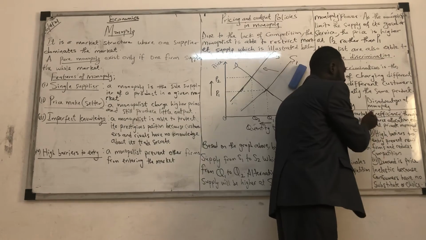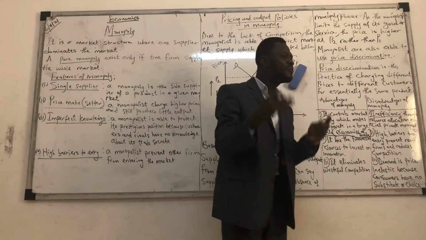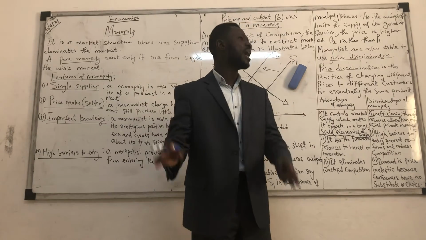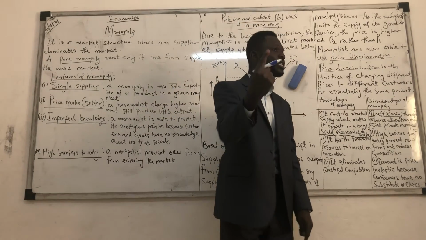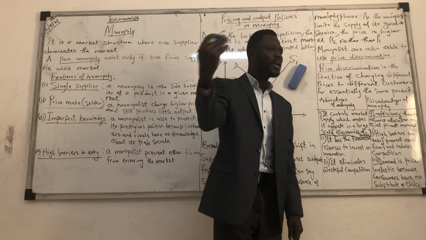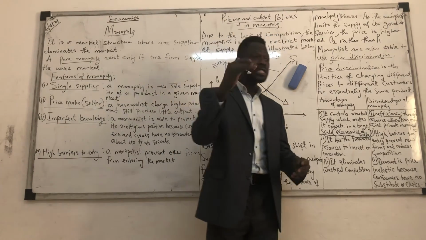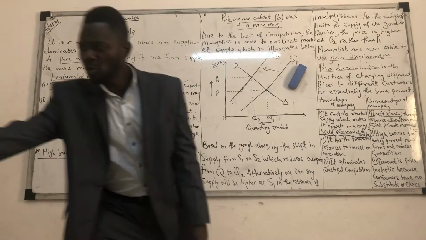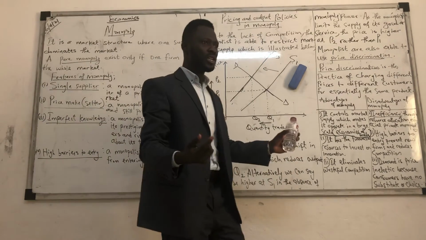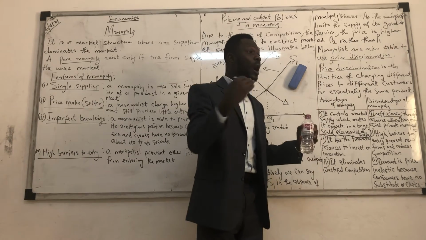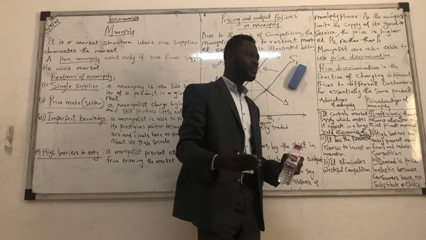Do you understand inefficiency here? They cannot allocate resources to everybody at the same time, because it is just one firm producing the product and rendering the service. Just imagine one firm supplying bottled water for the whole country. Are we all going to have it at the same time?